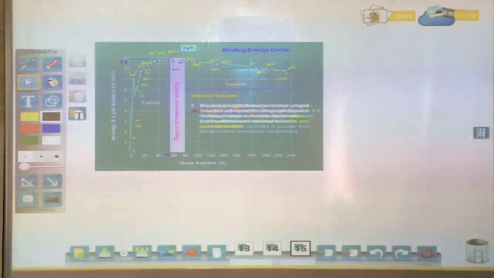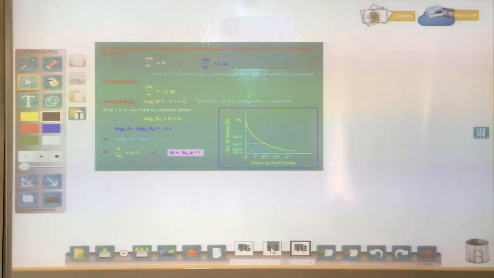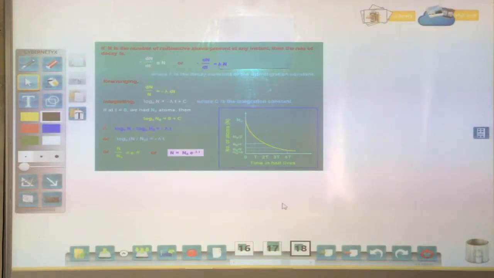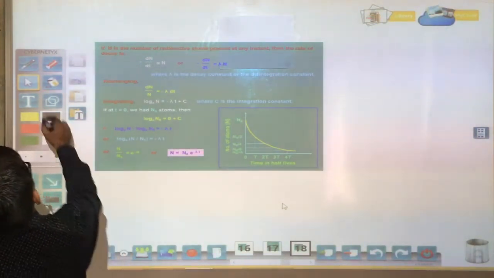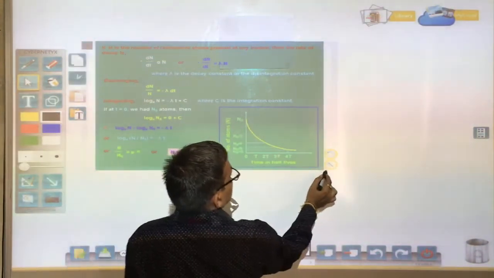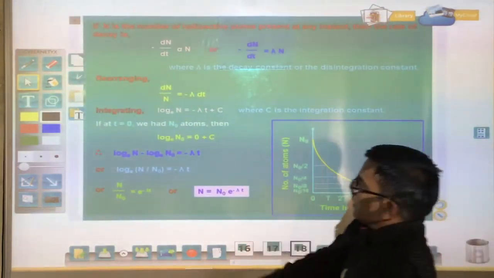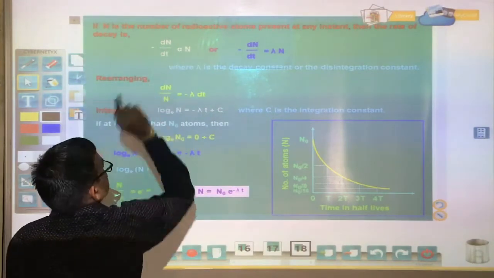Okay, next we have to go to the next slide. The decay law, the mathematical expression of this decay law. This is a statement.